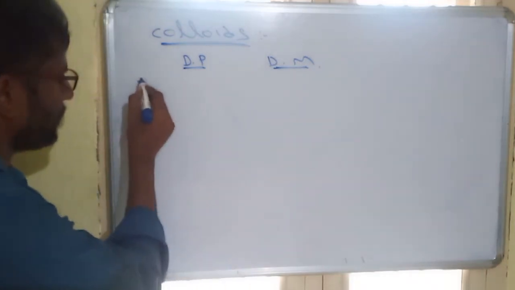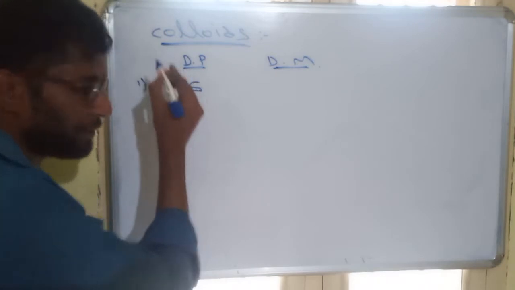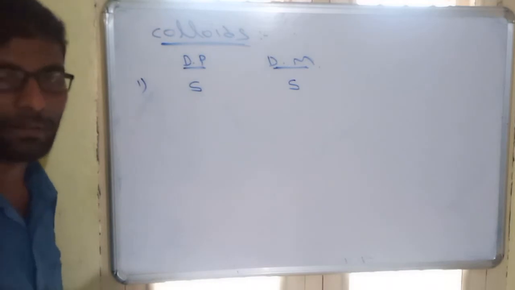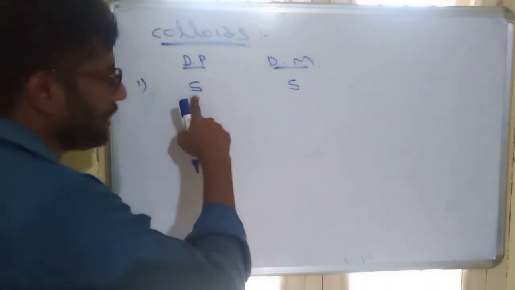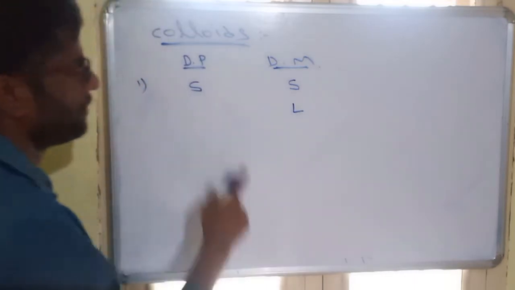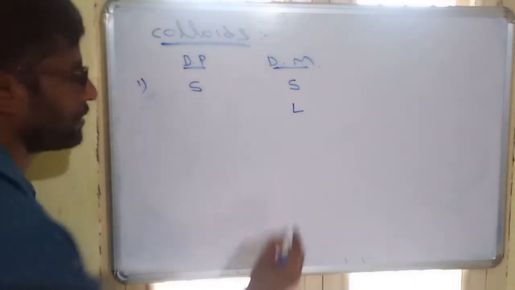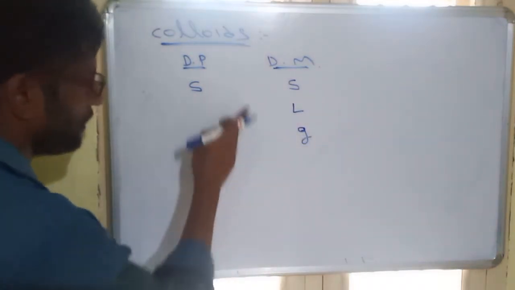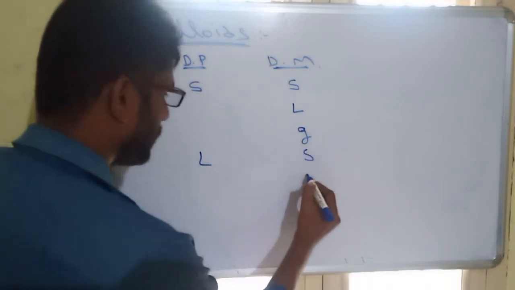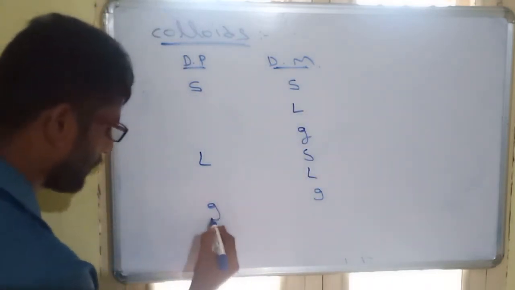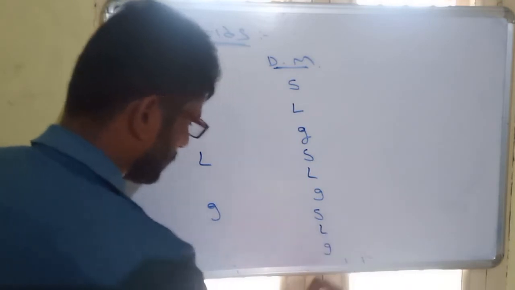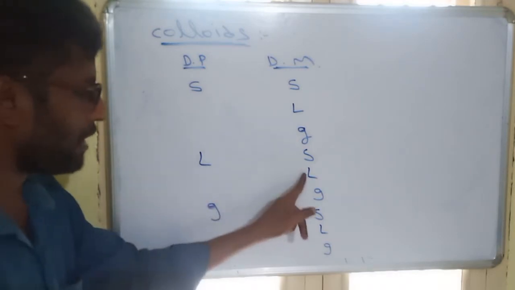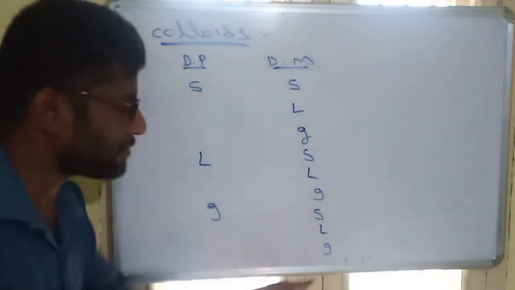So what are they? The first one: if the dispersed phase is solid and the dispersion medium is also solid, the formation of a colloid is possible. If the dispersed phase is solid but the dispersion medium is liquid, solid in liquid, that is also possible. Similarly, solid in gas is possible. Remember, these are 3. Similarly, liquid in solid, liquid, gas. Similarly, gas in solid, liquid, gas. That is a total of 9 types. Solid in 3 states, liquid in 3 states, gas in 3 states.